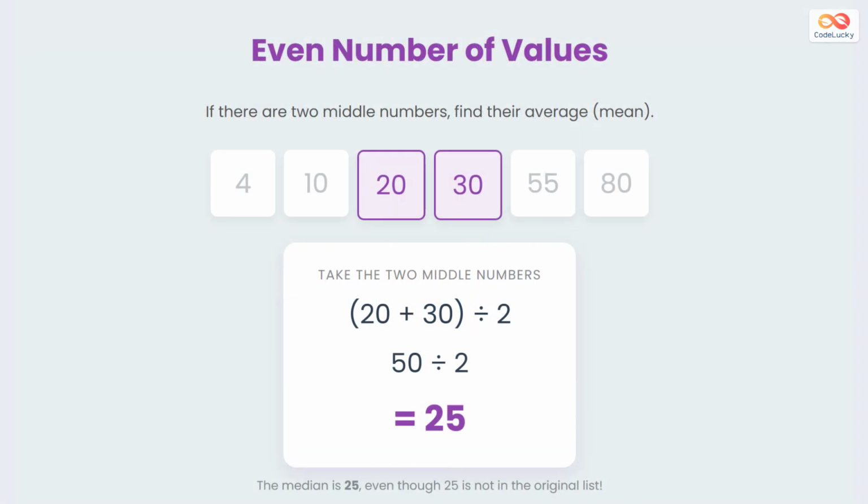But what if you have an even number of values, like 6 numbers? In this case, there is no single middle number. You take the 2 numbers in the very center and calculate their average. Add them together and divide by 2.